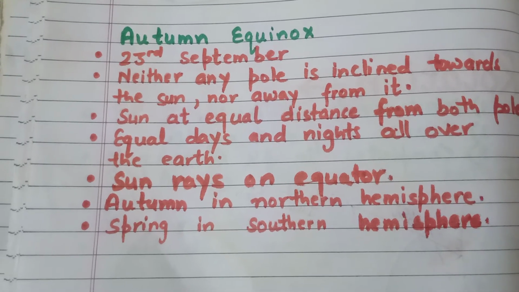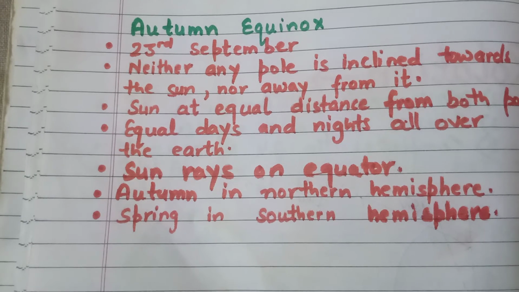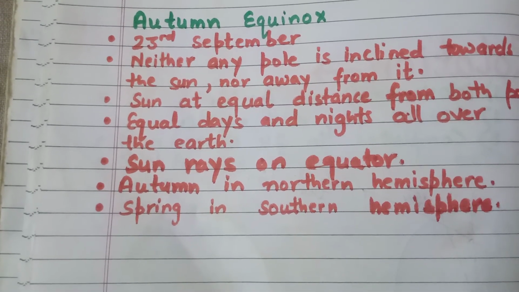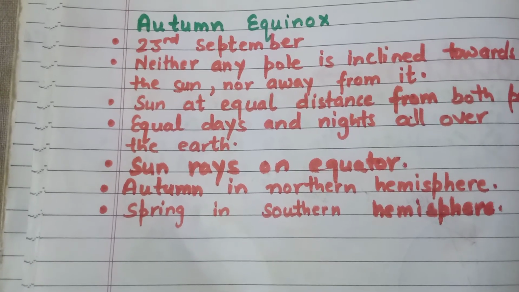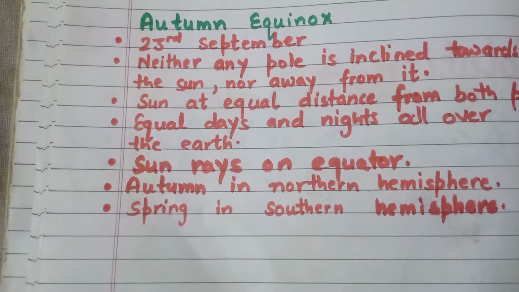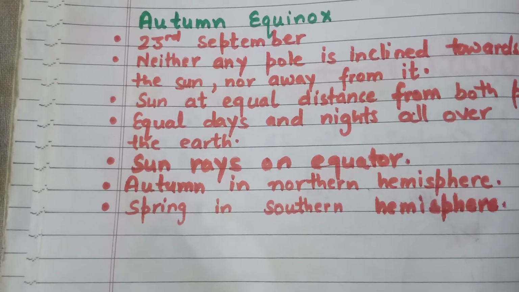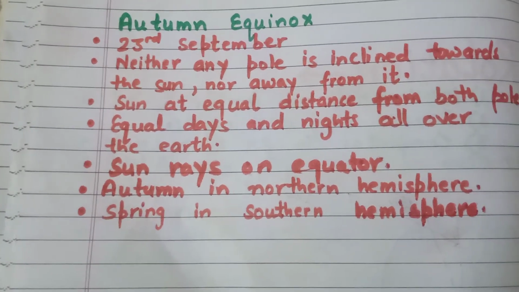The North Pole and the South Pole remain equidistant from the sun on 23rd September. The sun rays fall vertically over the equator and the days and nights become equal all over the world. This period in the northern hemisphere is called the autumn season, and in the southern hemisphere it is known as spring season.